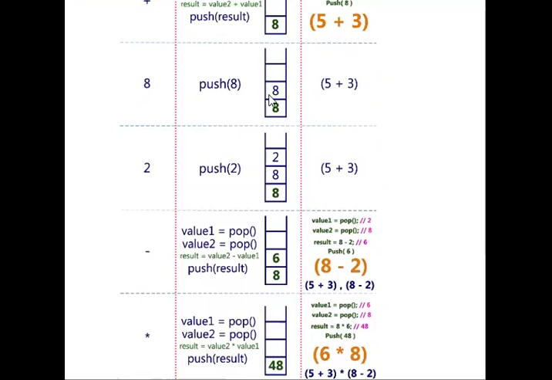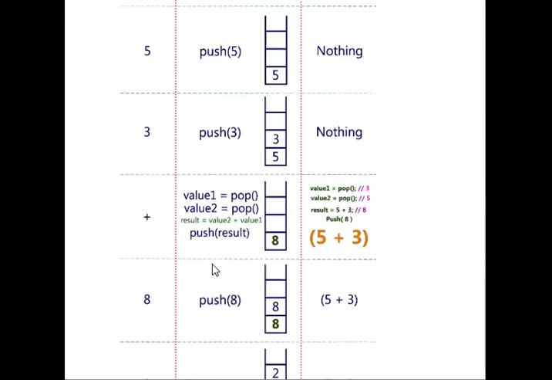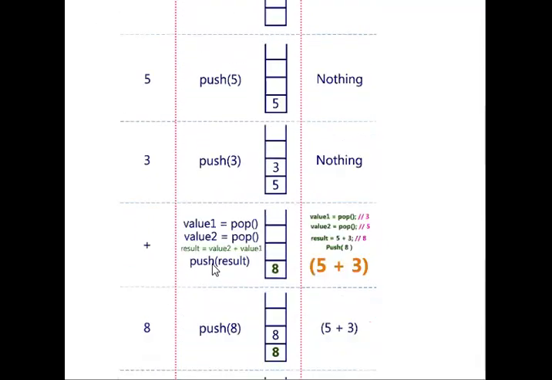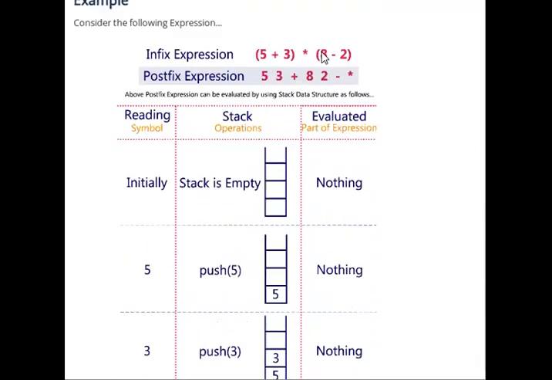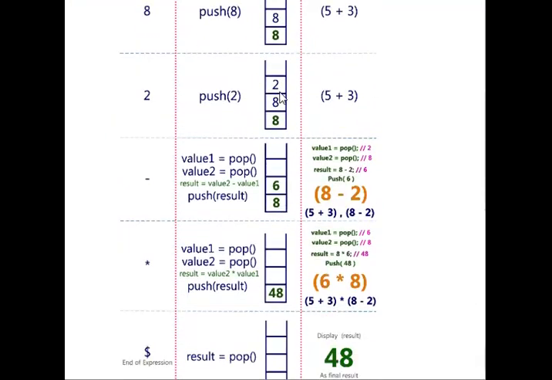Here the 8 value can be inserted. Next, the plus value and the minus value can be read in the initial stage. Then the 2 value can be inserted into the stack. So the minus operation within this parenthesis: when we read the close parenthesis, the two operands are operated on. So 8 minus 2 will be displayed as 6.